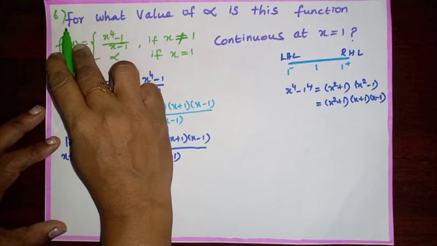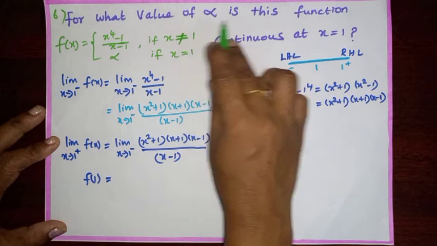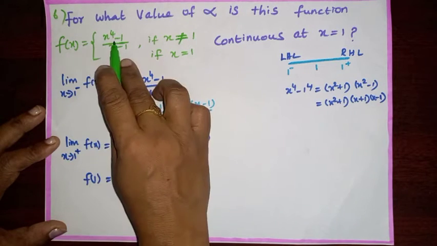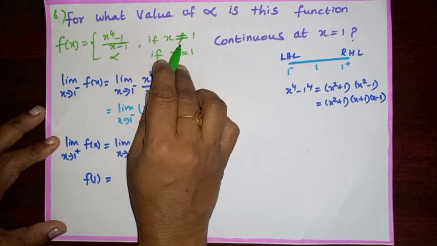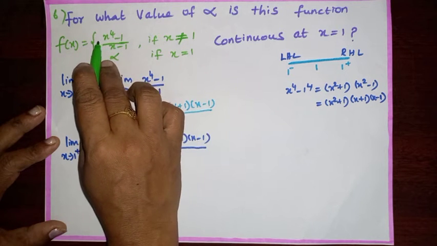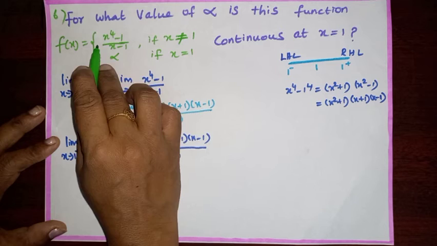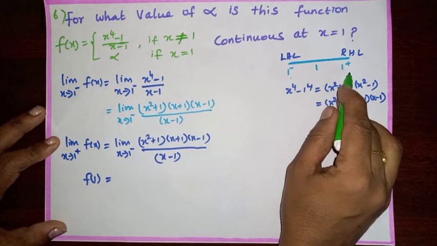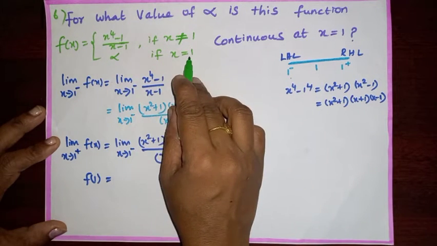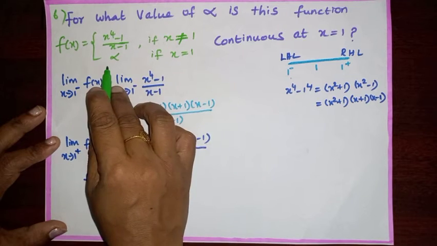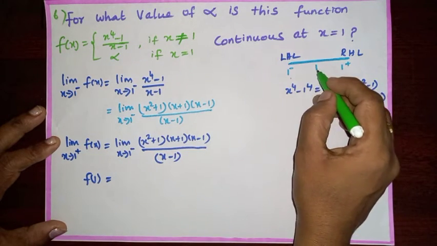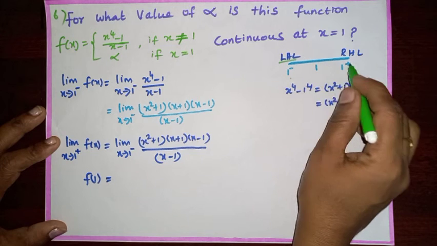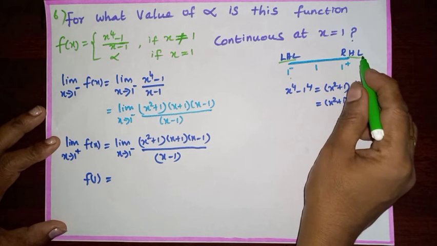Question number 6. For what value of alpha is this function f(x) = (x⁴ − 1)/(x − 1), if x is not equal to 1, and alpha if x equal to 1, continuous at x equal to 1? So we have to consider this function for 1 negative and 1 positive. So f of 1 is equal to alpha. 1 negative is left hand limit, 1 positive is right hand limit.